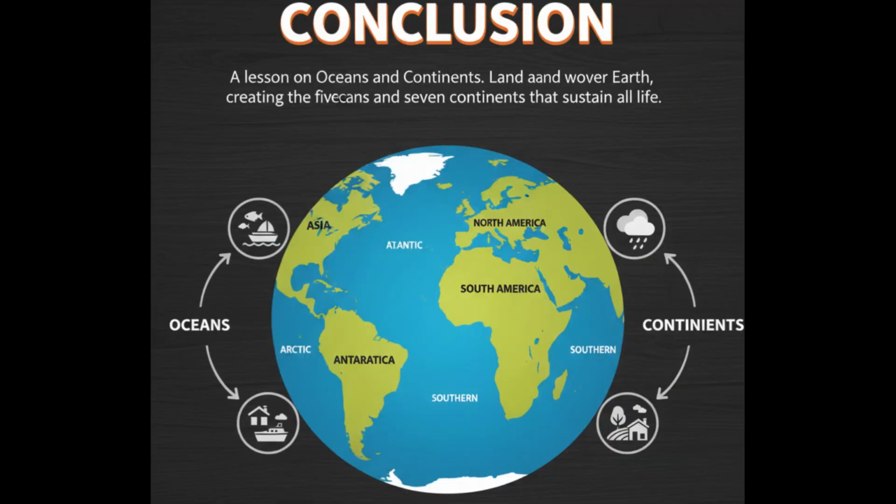Conclusion. So that's all for today's lesson on oceans and continents. Now you know how land and water are spread over Earth, the names of the 5 oceans and 7 continents, and how they affect all life, including us humans.